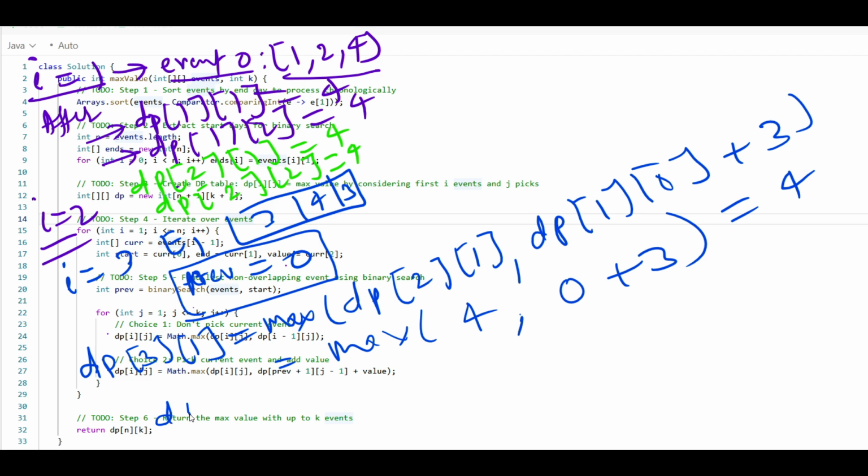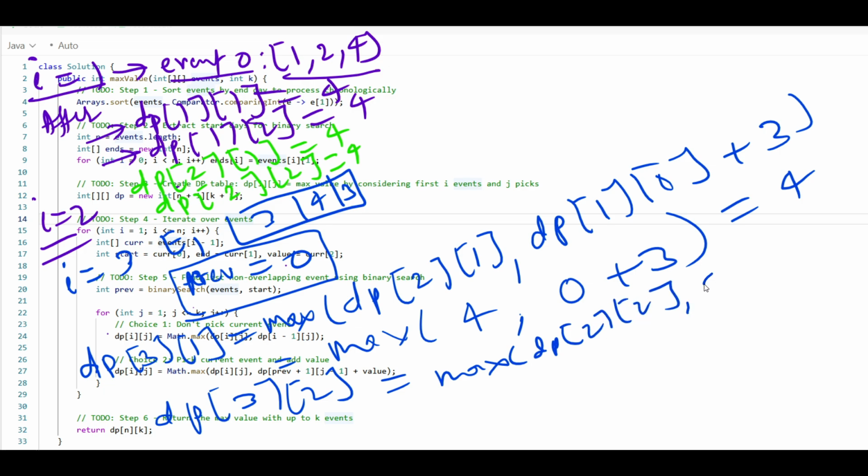Now similarly we will find dp at I is 3, j is 1, so this time j will become 2. j will be 1 and 2 only, right? We'll find the max between dp at 2 2 and dp at 1 1, right?